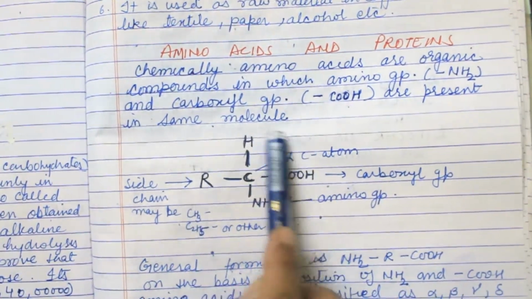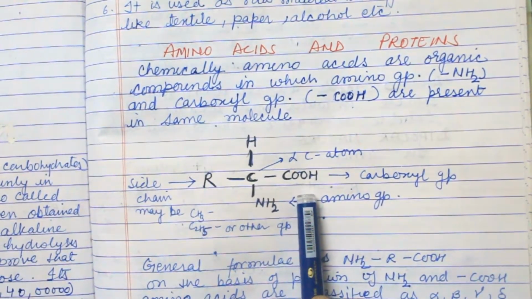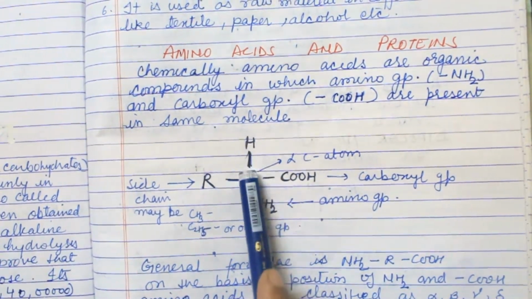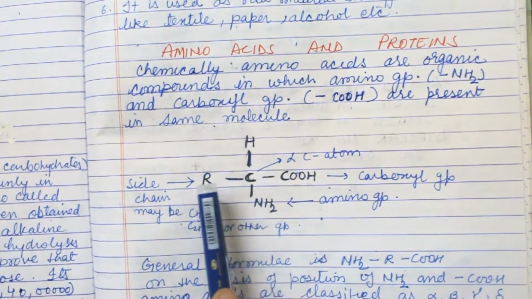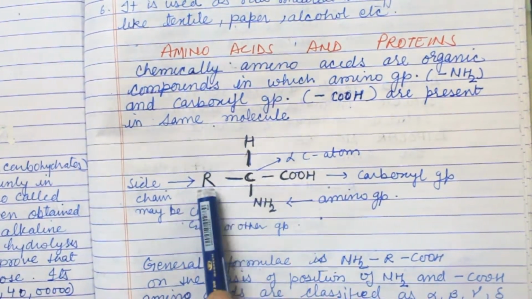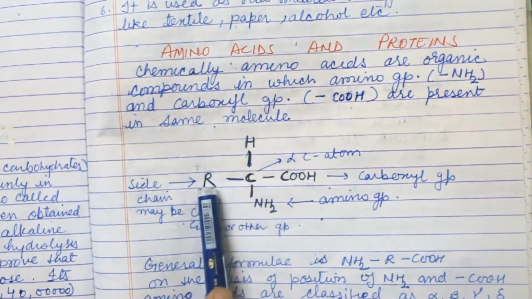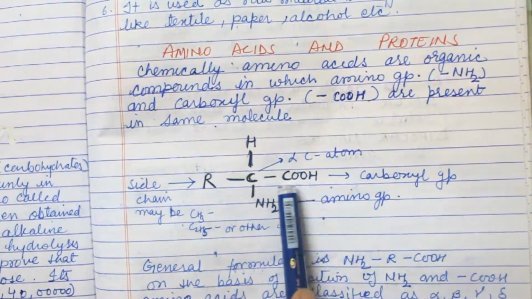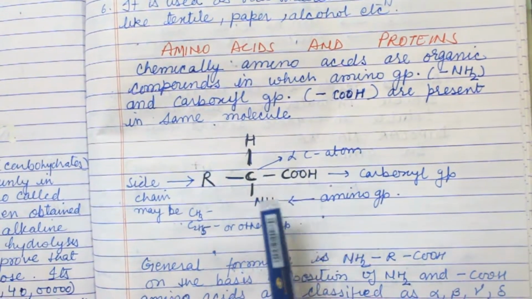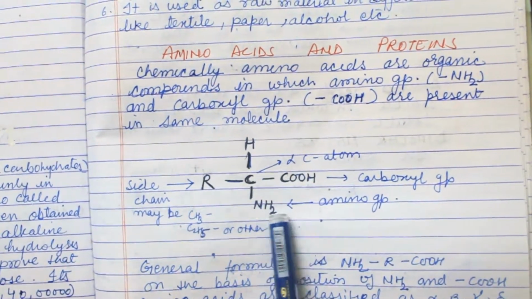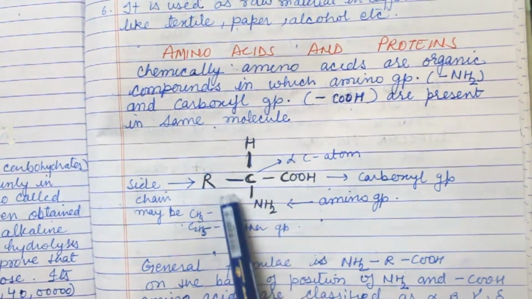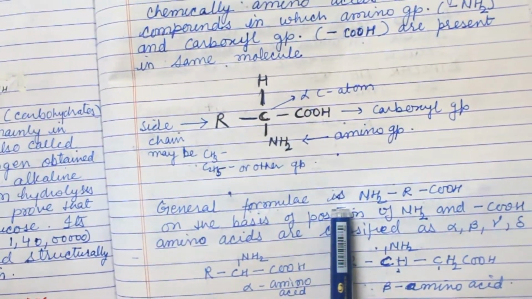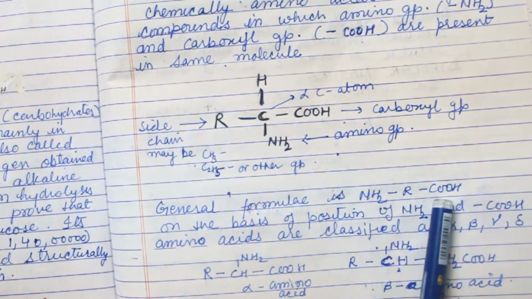Suppose this is the amino acid structural formula. From one side it is bonded with H, from the other side it is bonded with methyl, ethyl or propyl, that is an alkyl group. At the front it is bonded with COOH, that is the carboxyl group, and from the downward side it is bonded with an amino group. So this is the structure of an amino acid. The general formula is like NH2RCOOH.